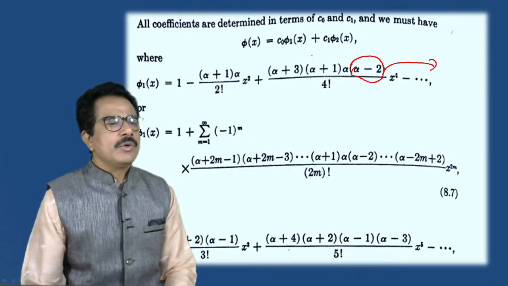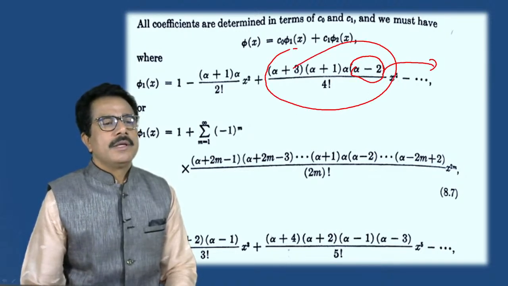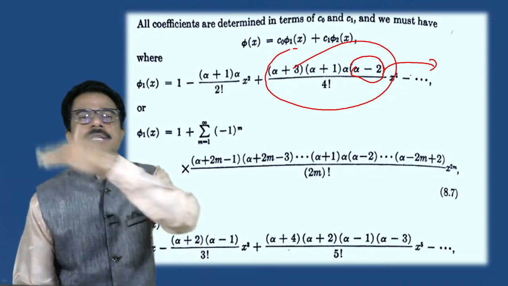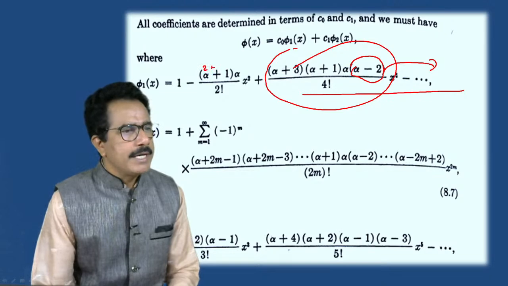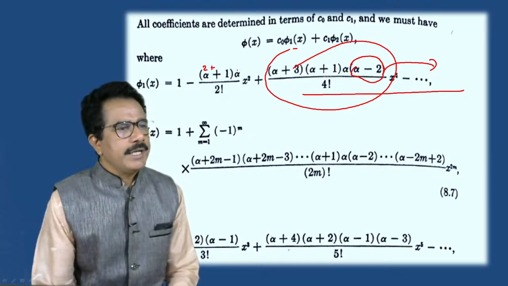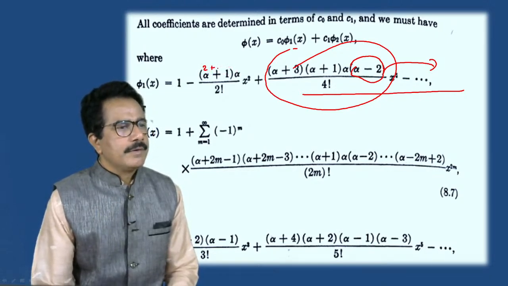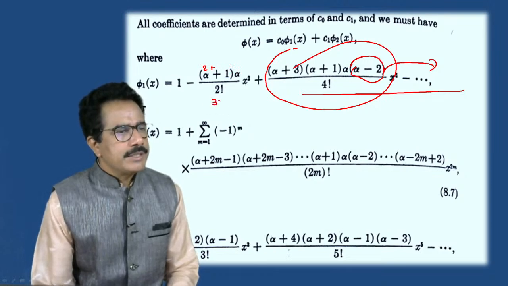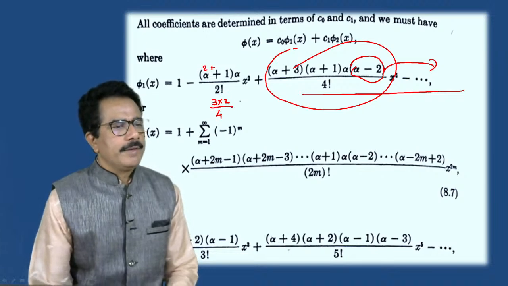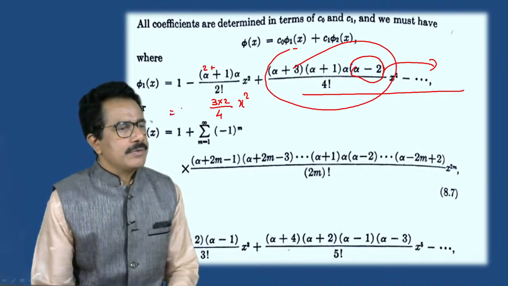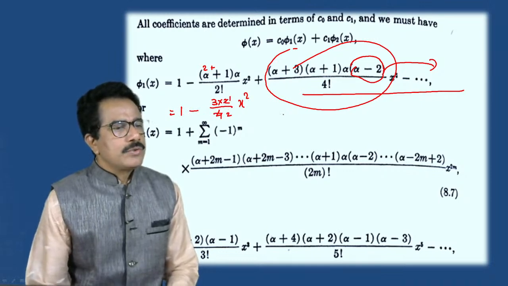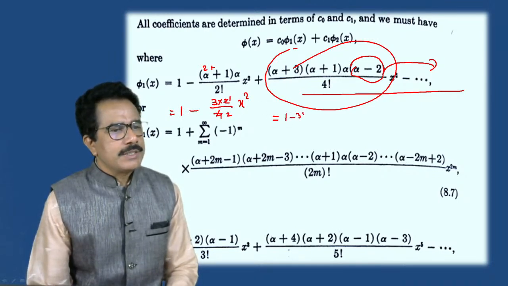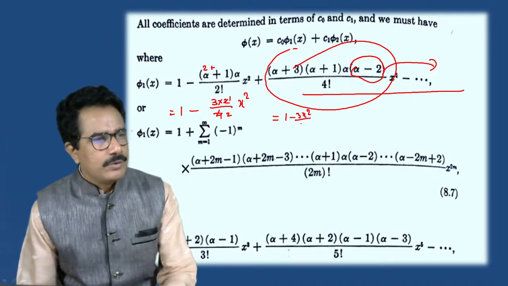Next all terms go to 0, because 2 minus 2, then 2 minus 2 again, and the remaining terms all become 0. What remains is 2 plus 1 means 3, 3 into 2 divided by 2 factorial, into x square. That is 1 minus 3x square divided by 2.